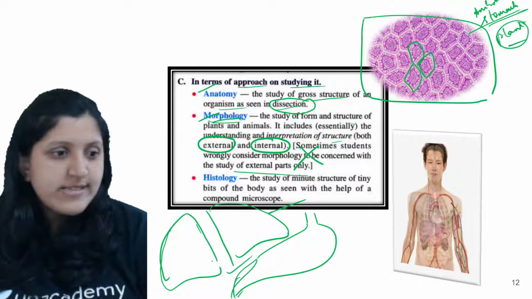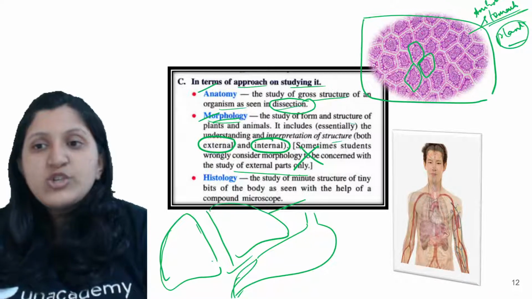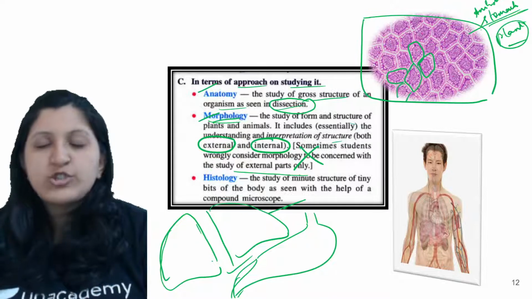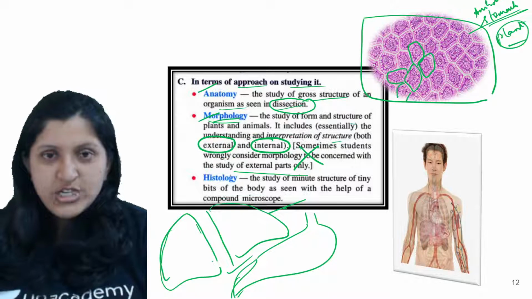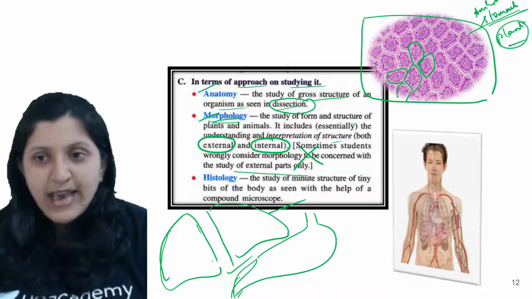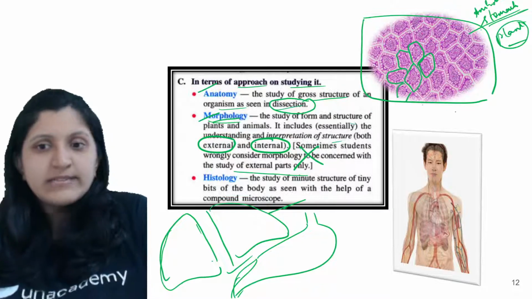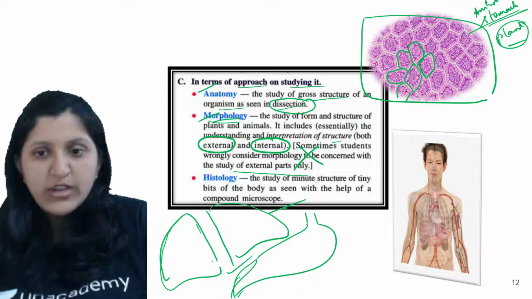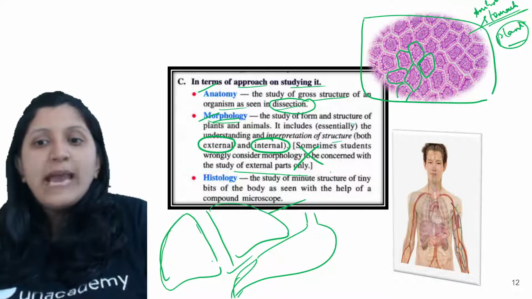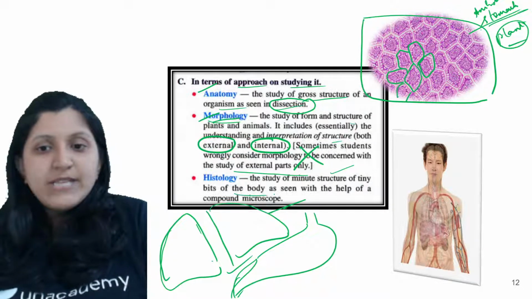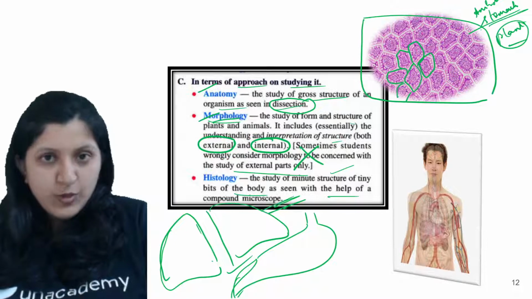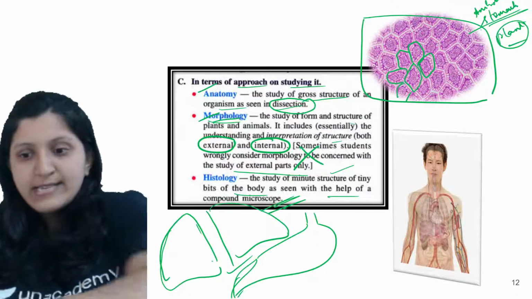Basically tissues are studied, whether it is a complex tissue or a simple tissue, and what exactly the arrangement is inside the cell. All that can be considered under histology. So the study of the minute structure of tiny bits of a body as seen with the help of a compound microscope is called histology.